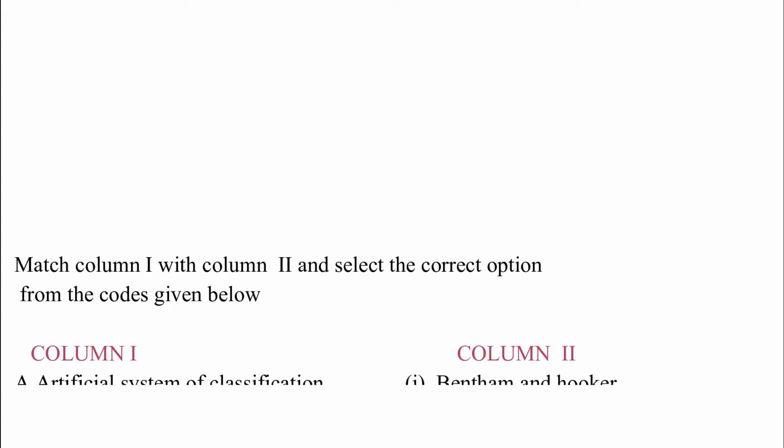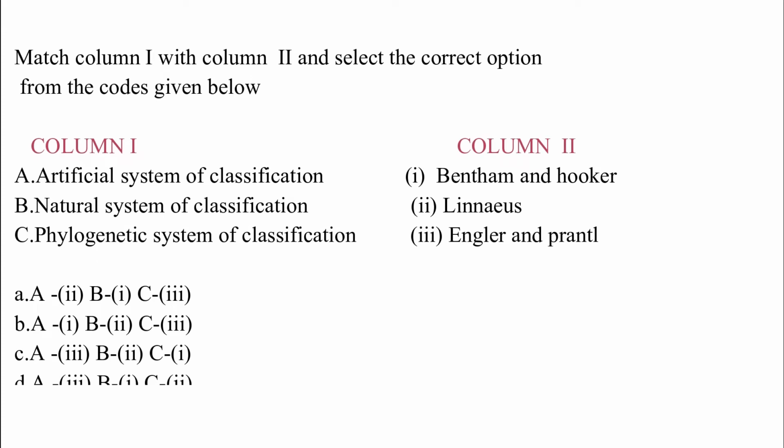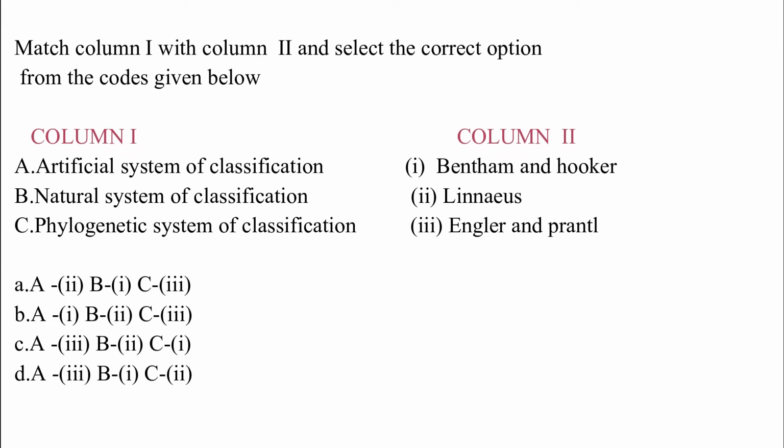Match column I with column II and select the correct option from the codes given below. Column I: Artificial System of Classification, Natural System of Classification, Phylogenetic System of Classification. Column II: Bentham and Hooker, Linnaeus, Engler and Prantl. The correct answer is option A, which is Artificial System of Classification given by Linnaeus. Natural System of Classification is given by Bentham and Hooker, and Phylogenetic System of Classification is given by Engler and Prantl.